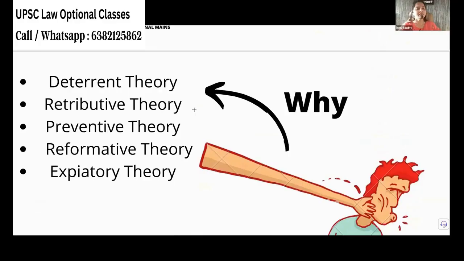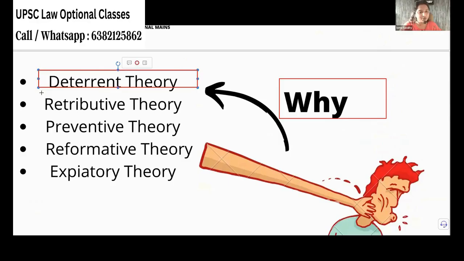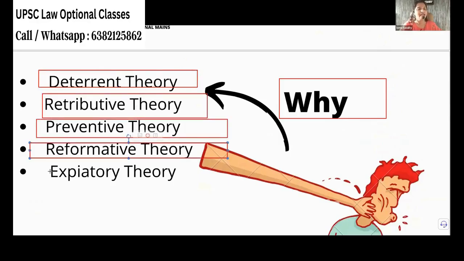Now we have all these theories. You ask why? We have got lots of theories now. That is the answer: deterrent theory, retributive theory, preventive theory, reformative theory, and expiatory theory, which I feel is the funniest theory of all.